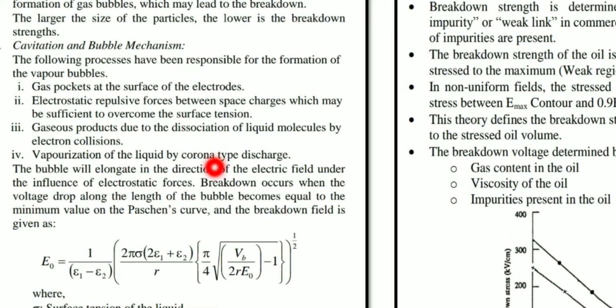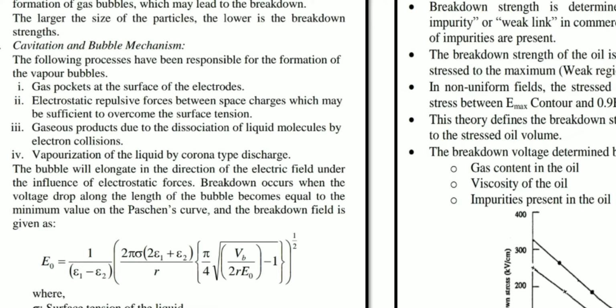That discharge is called a corona. Due to the vaporization of such liquids during this kind of corona type discharge, there is also a chance of formation of vapor bubbles. So these are the 4 mechanisms, the 4 processes responsible for the formation of what? Vapor bubbles.